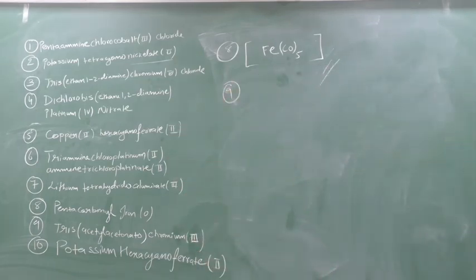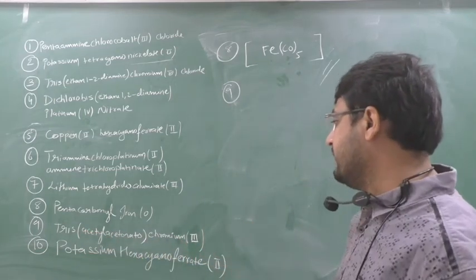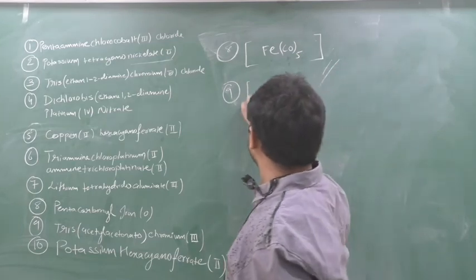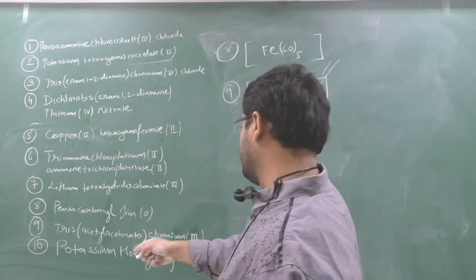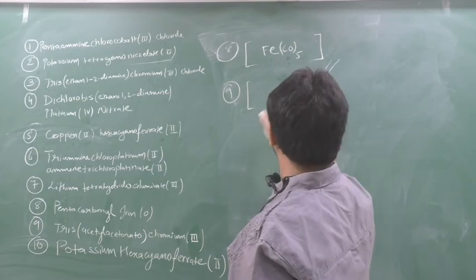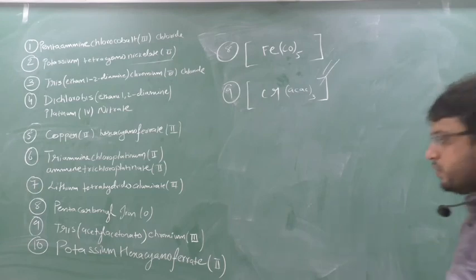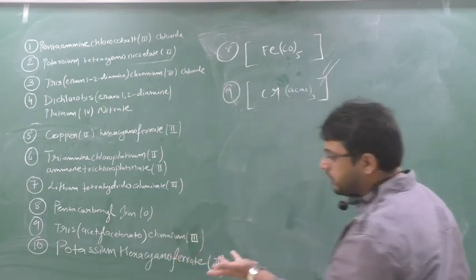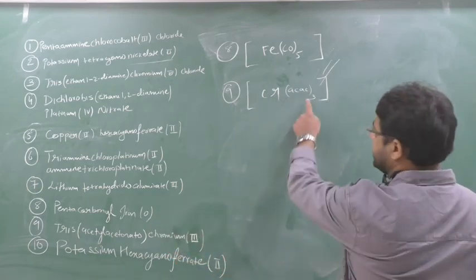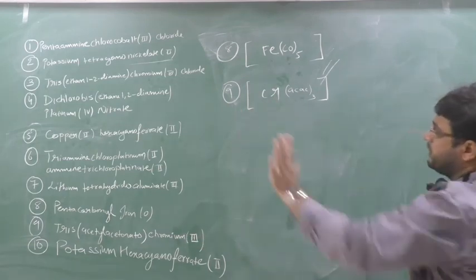Now 9th is saying tris(acetylacetonato)chromium(III). Here also they have given only one name. So directly write down, because it's a neutral complex. They have told tris acetylacetonato means acac, how much? 3, no? With what? Chromium. That's it, over. Here only one name is given, so it is a neutral complex. So tris acac, remembering? Tris chromium, over. That's it.